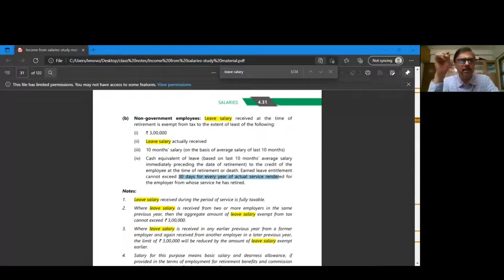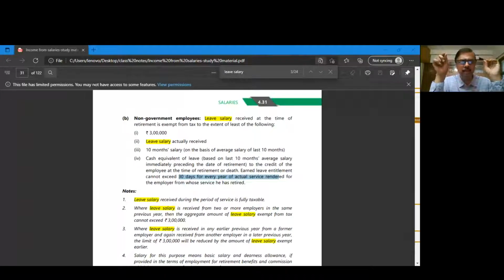Let us say an employee is retiring on 1st January. Let us say, for easy understanding, an employee is retiring on 1st January. So you have to take 10 months before 1st January and take what is the salary received by him for the last 10 months, the previous 10 months. So December onwards, you have to work back. December, November, October. So I think it will start on 1st March. March, April, May, June, July, August, September, October, November, December, 10 months. So he is retiring on 1st January and 10 months before that would be last year, March onwards up to December. Take the 10 months average salary, mathematically average it out and multiply it by 10. That is the third limit.